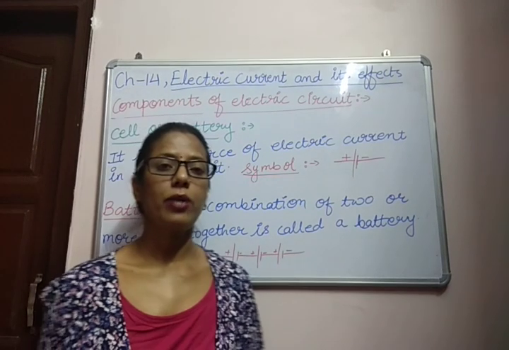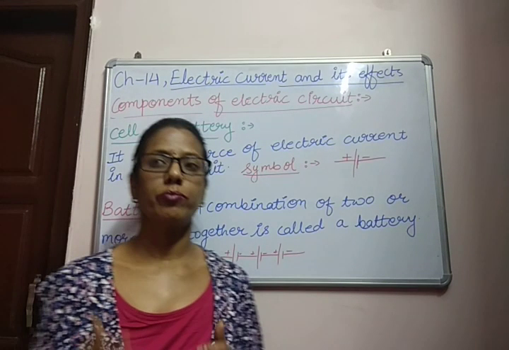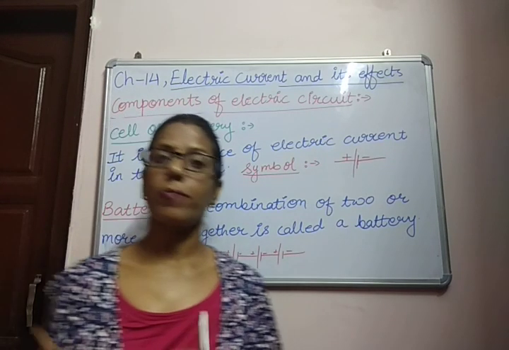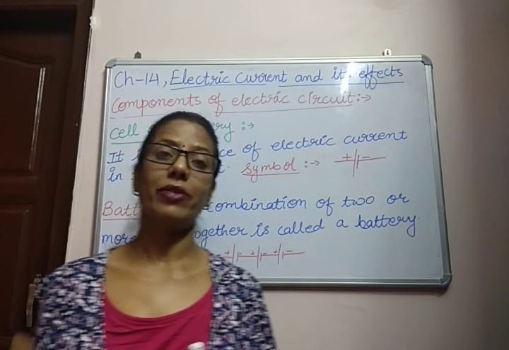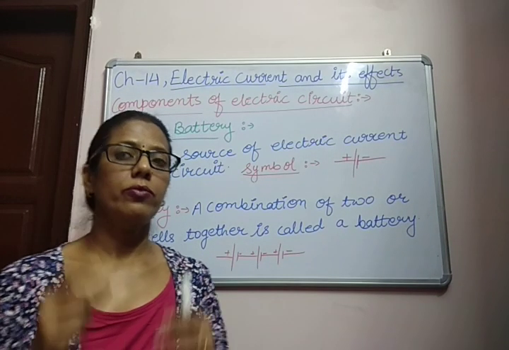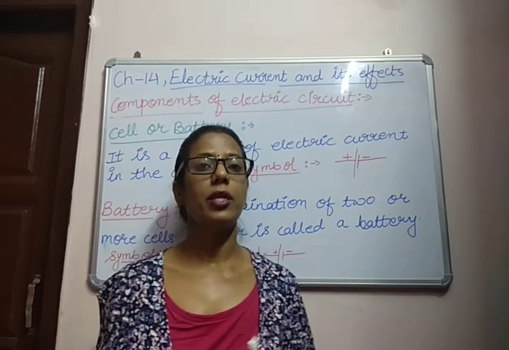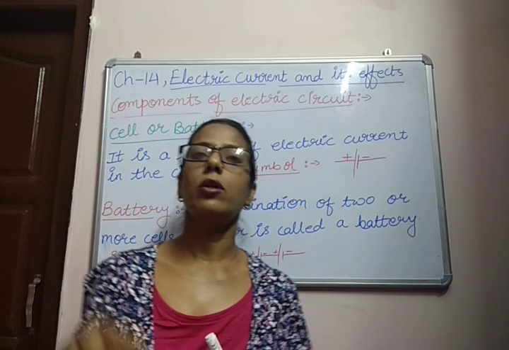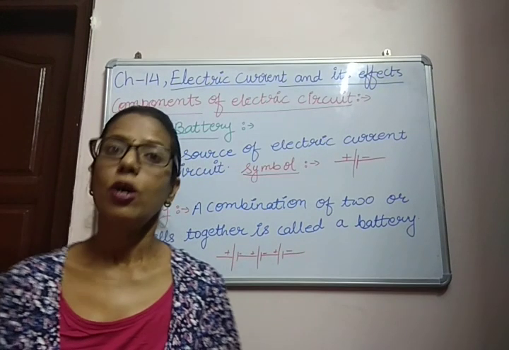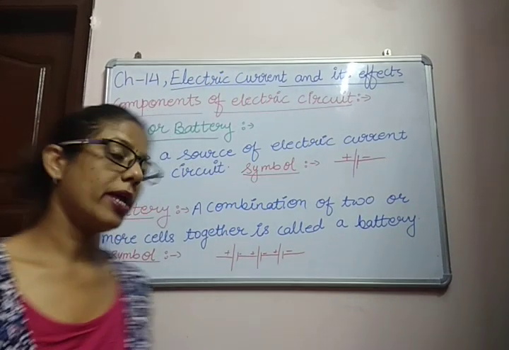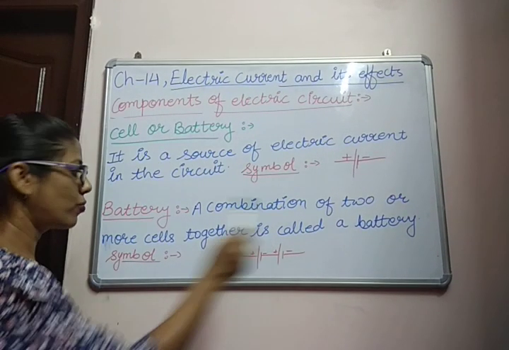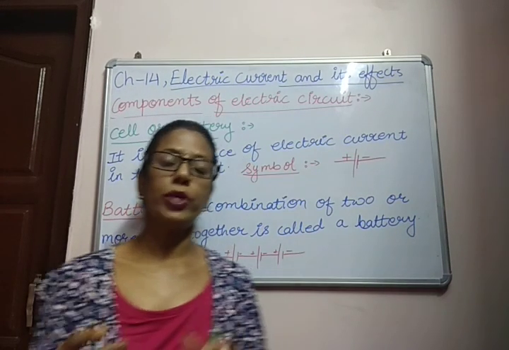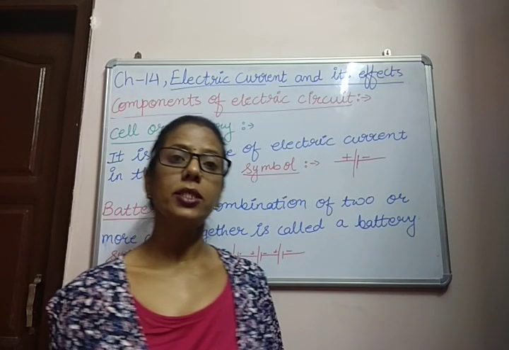When we combine two or more cells, it is because for the working of some appliances we need a greater amount of current, more electric energy. One cell is not sufficient in the electric circuit. We have to join more than one cell for the working of these appliances. So we use a battery, and a battery means a combination of two or more cells together. Whenever we join two or more cells, it is known as a battery.